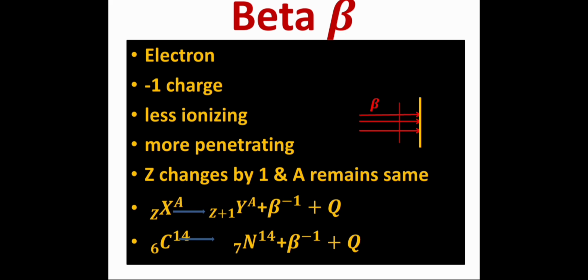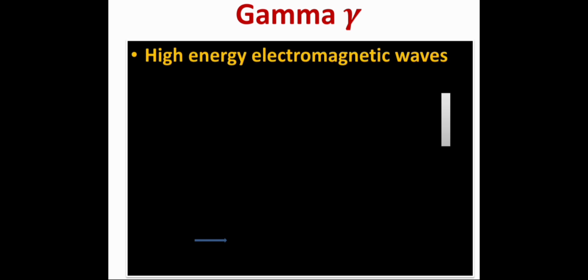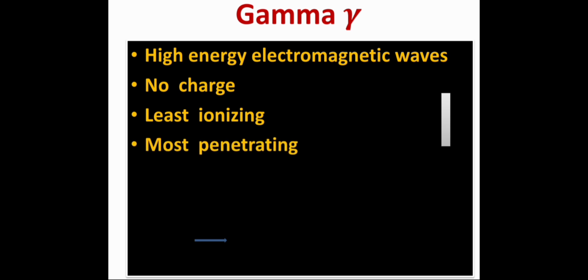Now the third is gamma radiations, gamma rays. Students, gamma rays are actually high energy electromagnetic waves. You know, electromagnetic waves are those which can pass through vacuum, which do not need any material medium for their traveling. So gamma rays are high energy electromagnetic waves and have no charge. They are neutral. So they are least ionizing. They are having no charge. They are least ionizing and most penetrating.